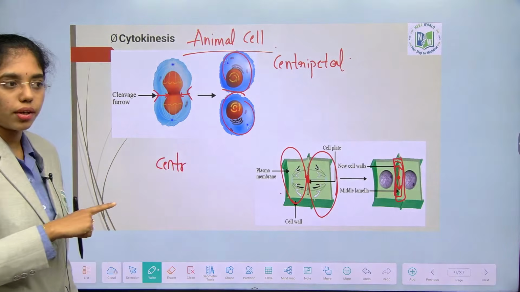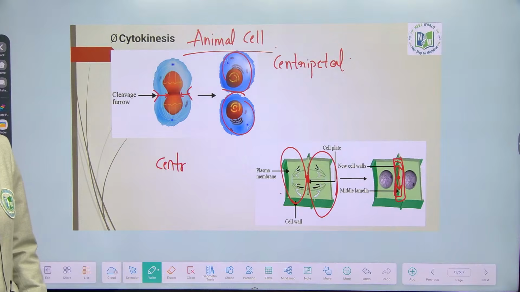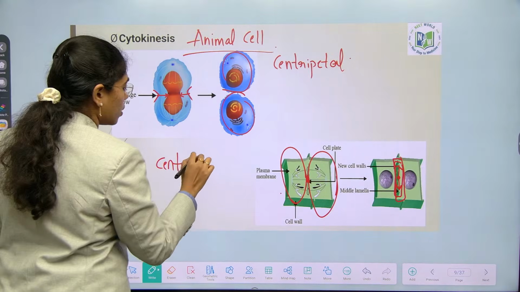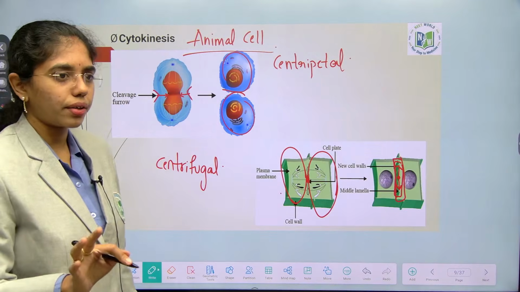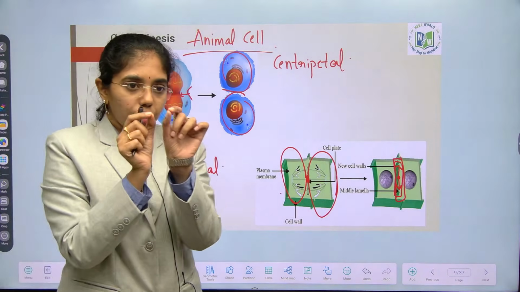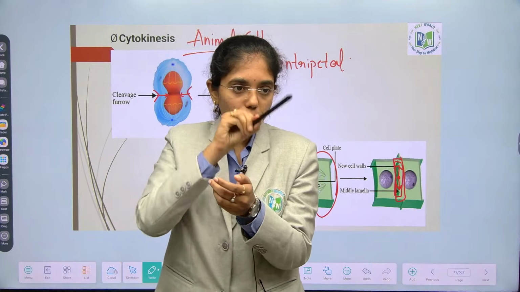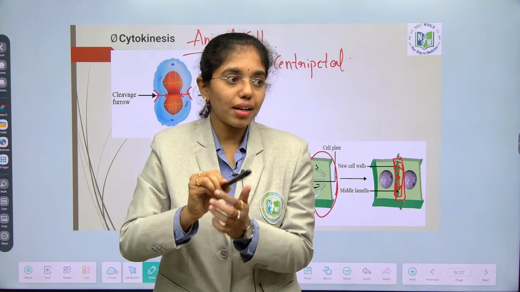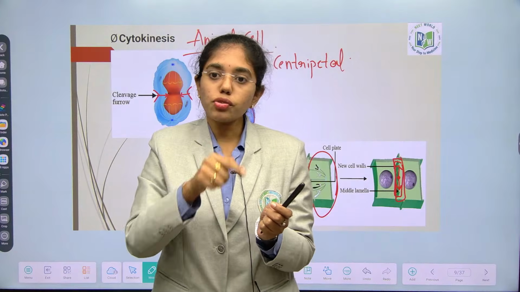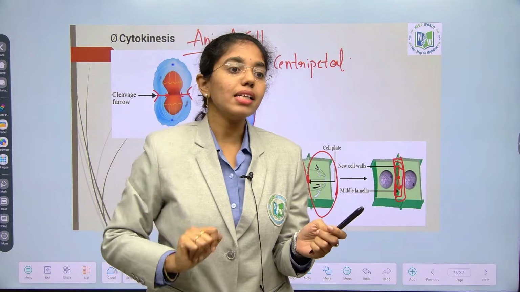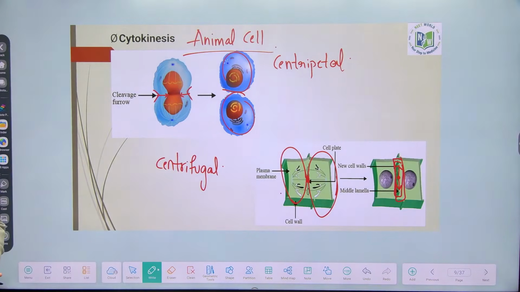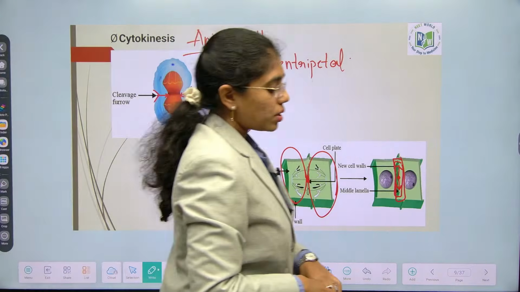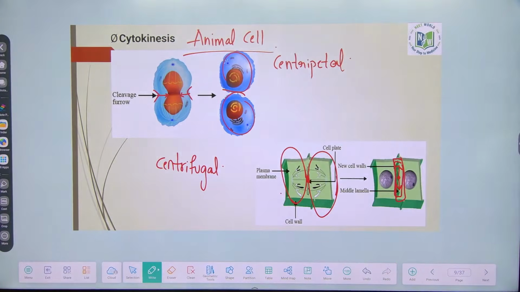I think I told you centripetal in the previous class. Sorry, please correct, it is centrifugal. The confusion between centripetal and centrifugal is quite common. Remember one thing, something which is moving from the center to the periphery, we will address as centrifugal. Something which is from the periphery to the center is centripetal. Remember any one thing, the other is obviously noted. Cytokinesis is clear to you, animal cell and plant cell. Any doubts anywhere?